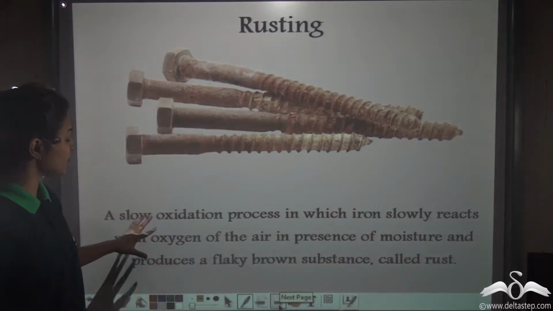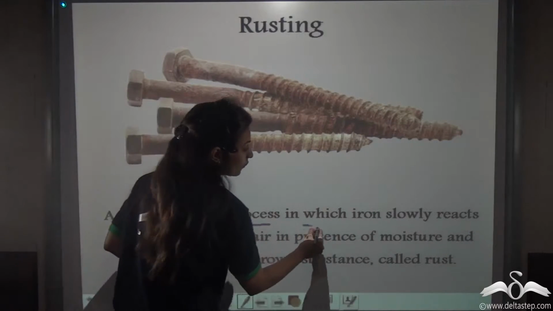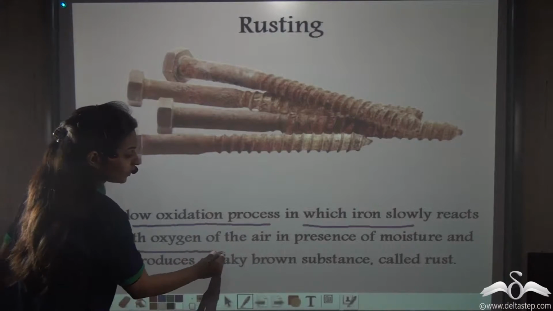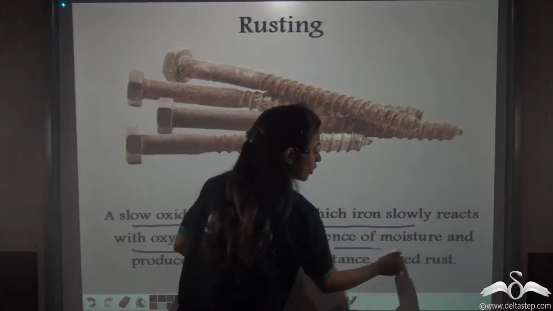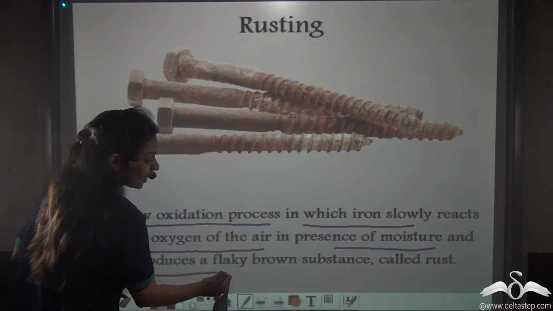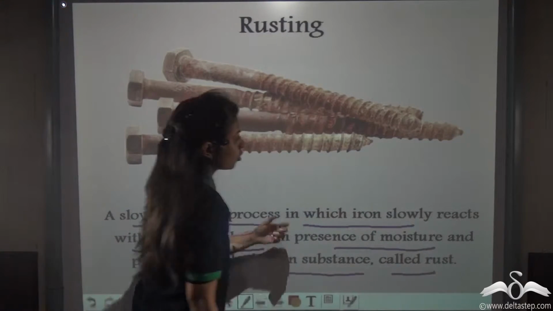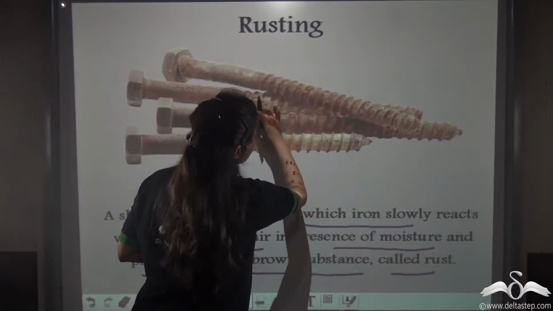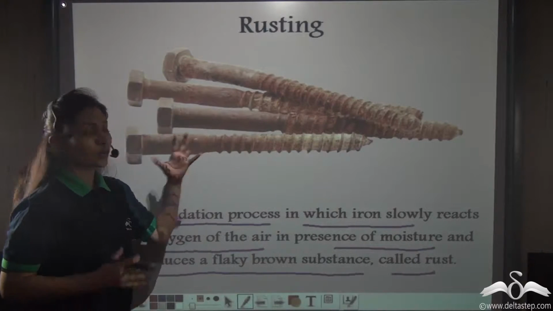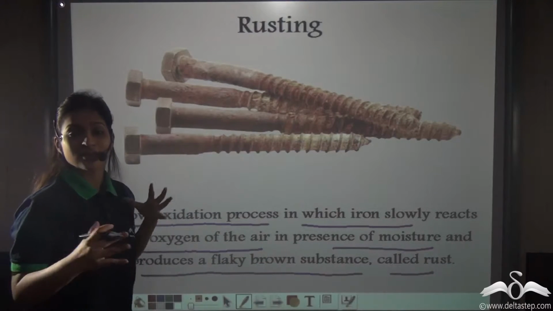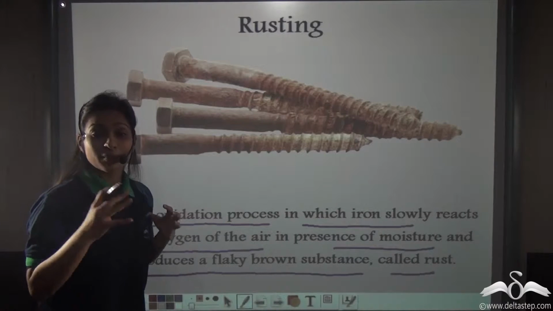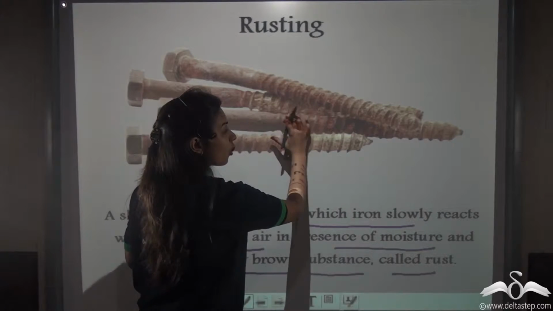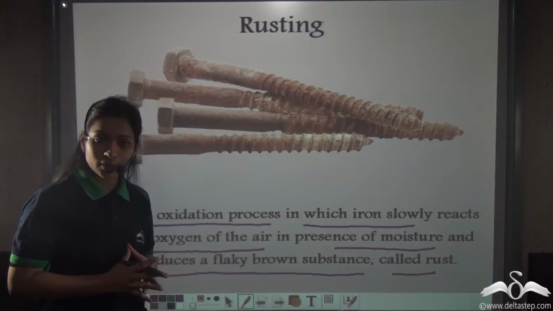Well, rusting is a slow oxidation process in which iron, that is these iron nails, slowly reacts with oxygen of the air in the presence of moisture and produces a flaky brown substance called rust. So here, these flakes you can see on these nails, this is called rust. So what has happened? The iron of these nails has reacted with oxygen in the air in the presence of moisture, and it has produced a flaky brown substance called rust. You're already familiar with this.